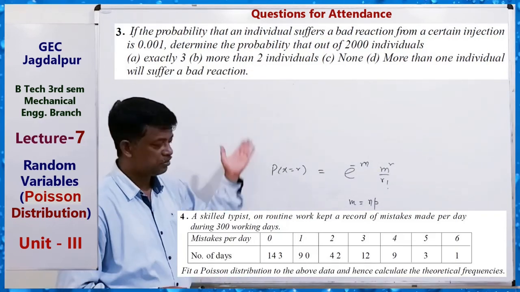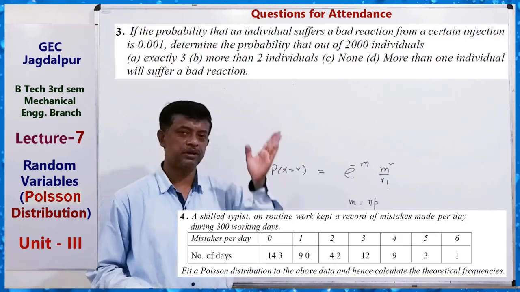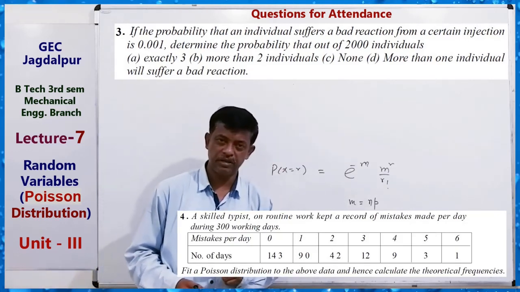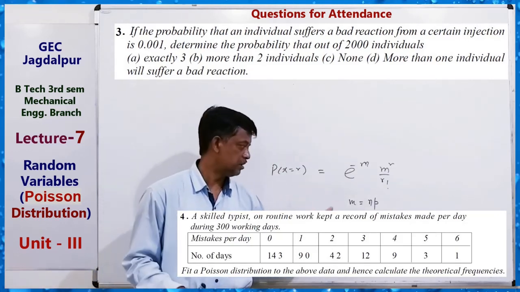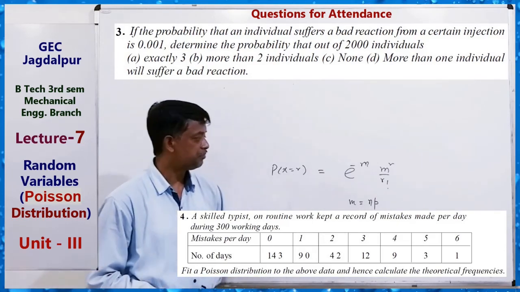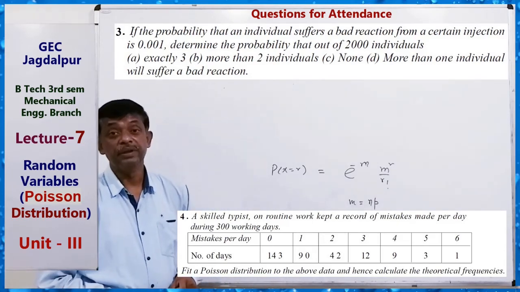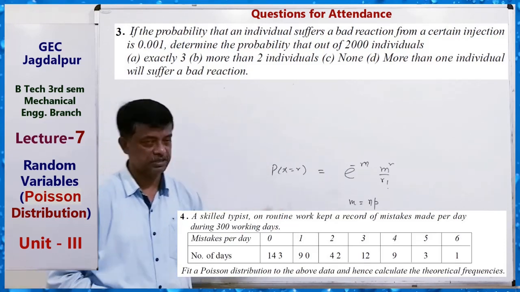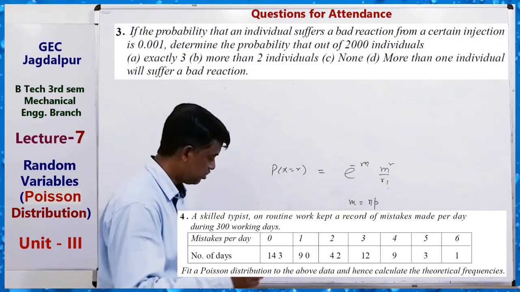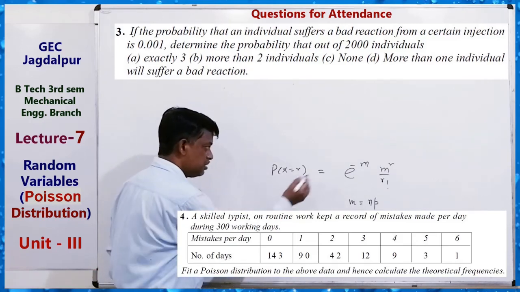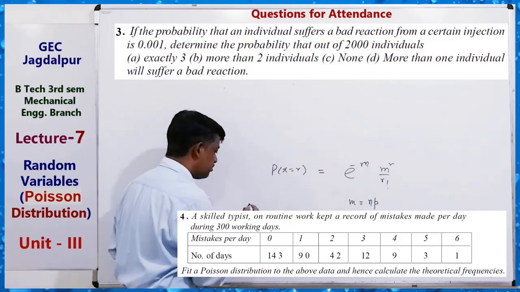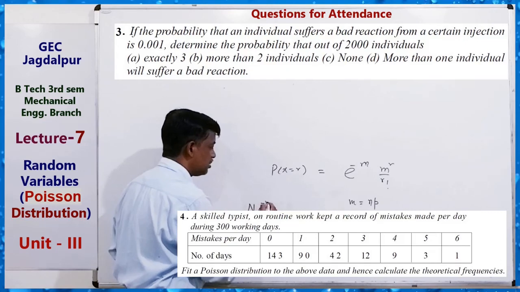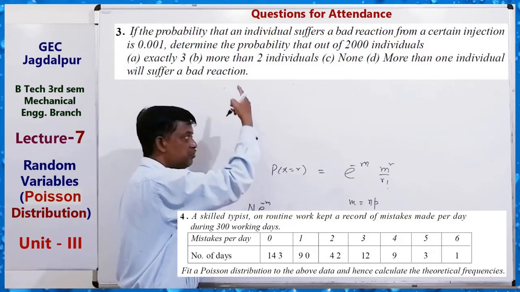You also know the binomial distribution formula, nCr p to the r q to the n minus r, where q equals 1 minus p. So here n and p are the same thing, and here m is the mean for Poisson distribution. Use this formula for solving. For getting the theoretical frequency when fitting a distribution, this is multiplied by capital N. Capital N is the sum of the frequencies in the given data.